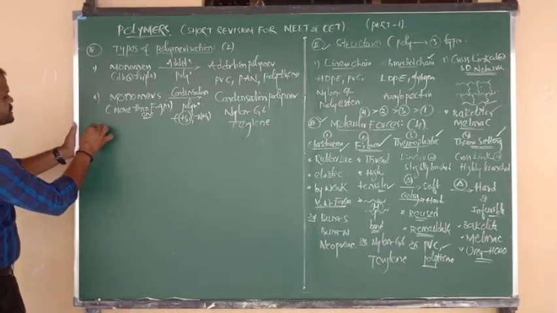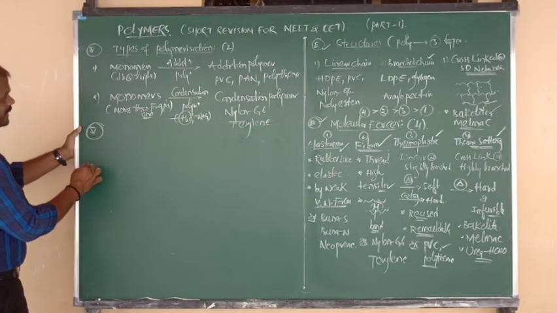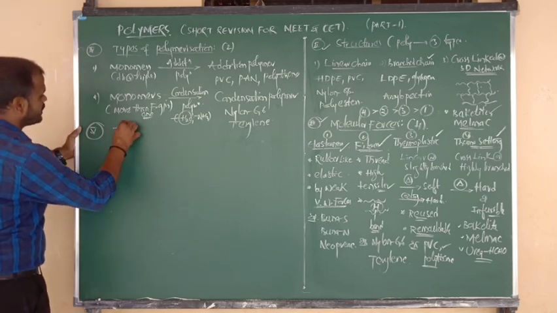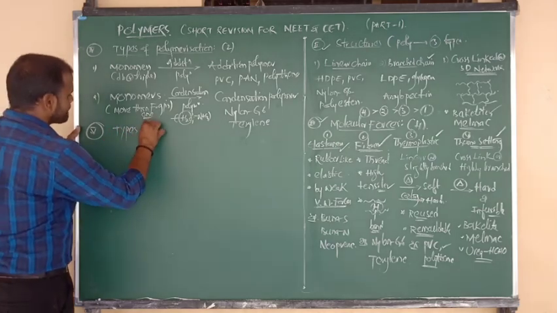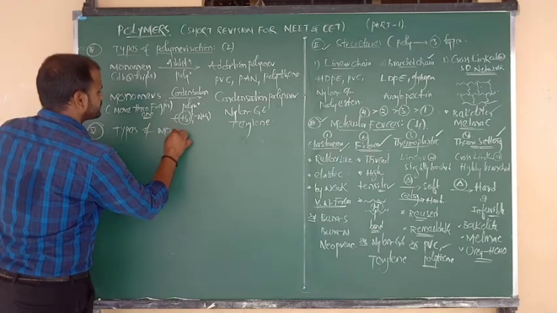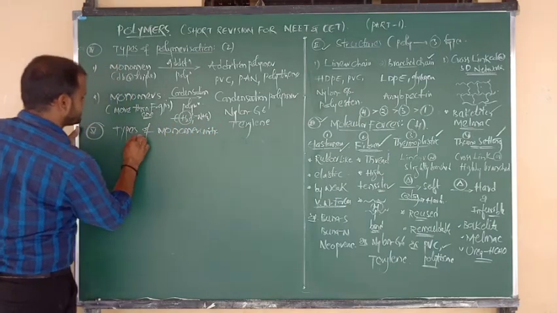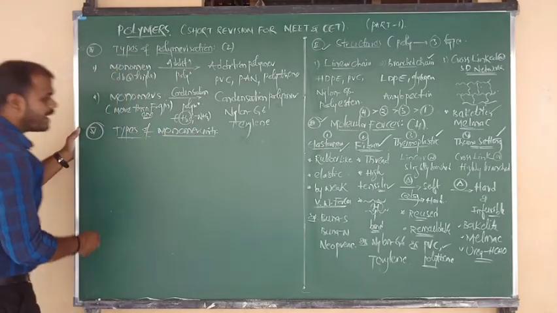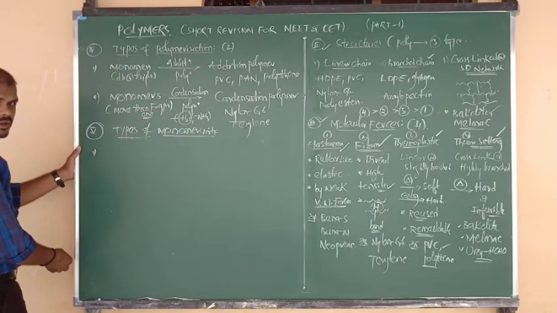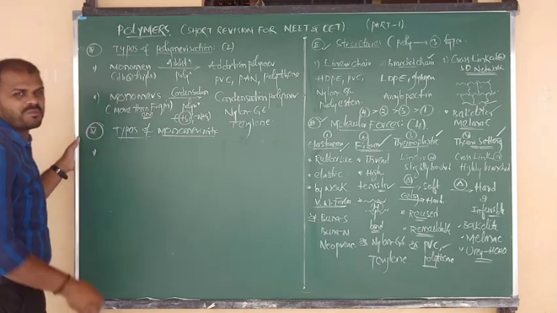Good. And the last and final classification is based on types of monomer units. Again, polymers are classified into two types: one is homopolymer, one more is copolymer.